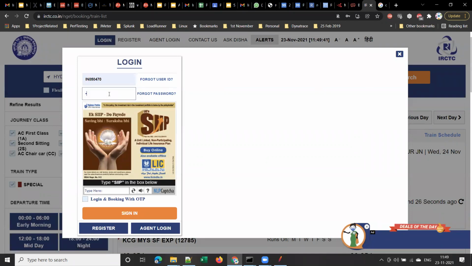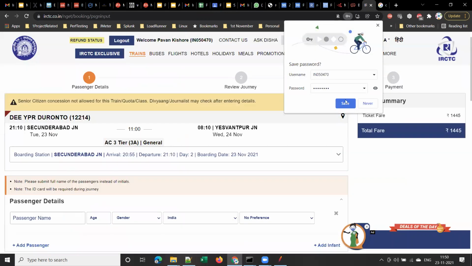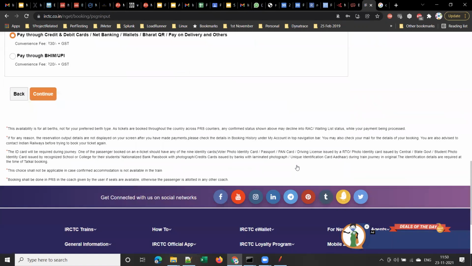However, recently, in 2019 or early 2020, they introduced this feature called confirmation probability. It will show you the confirmation probability. What is the probability of confirmation?